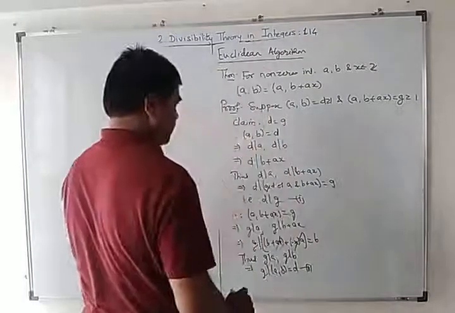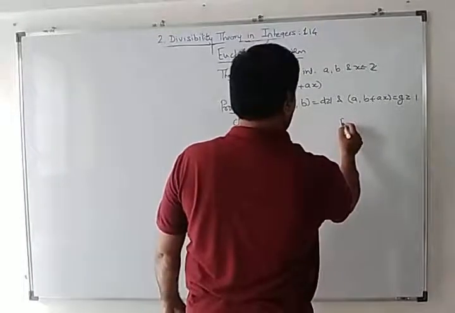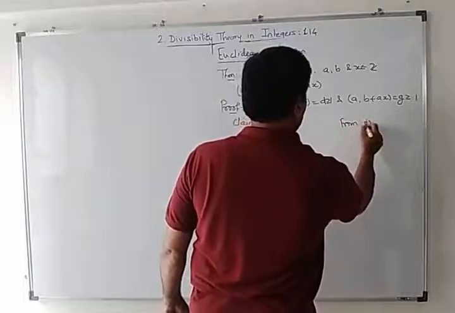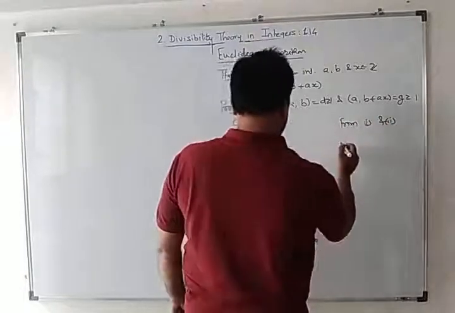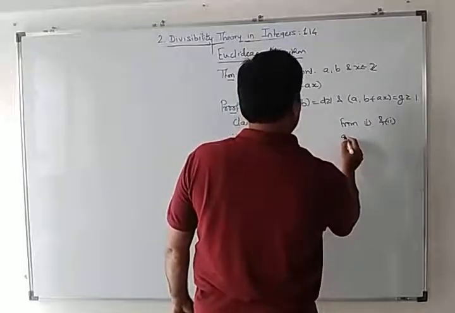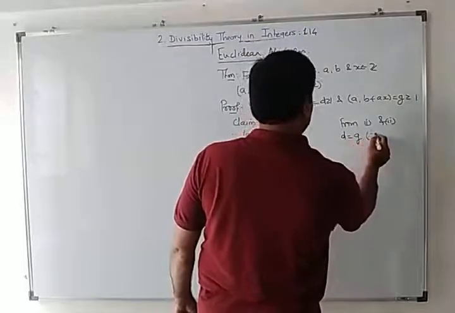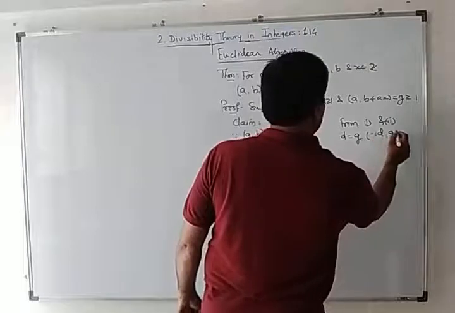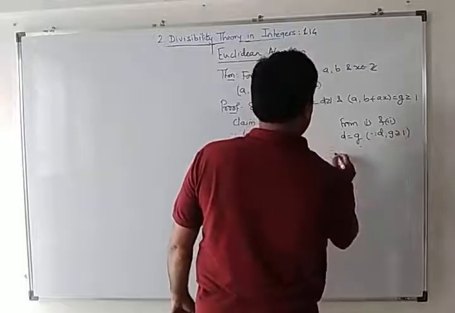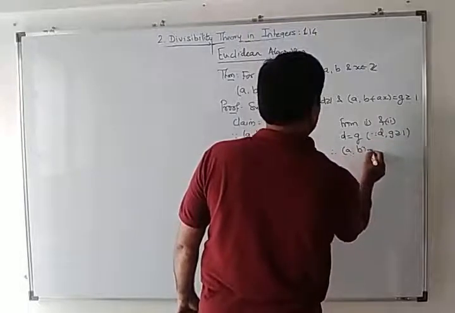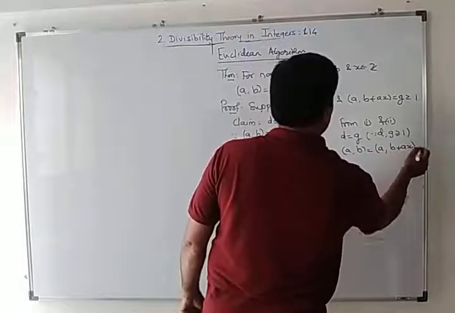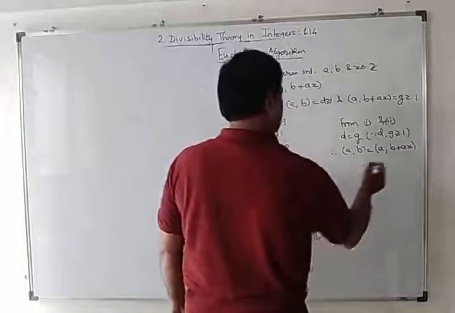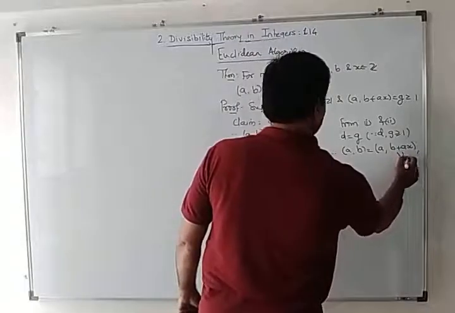From 1 and 2, d is equal to g, since d, g are greater or equal to 1. Therefore GCD of a, b is equal to GCD of a, b plus x, whatever choice of x may be. For any x belongs to Z.